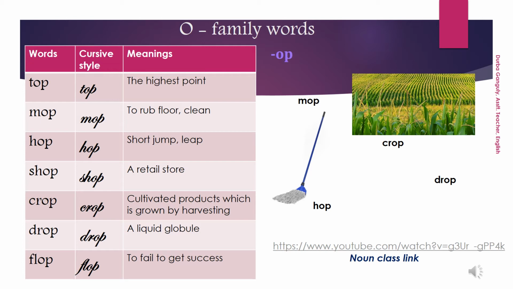And flop is also a known word for you, because we say that the movie is a flop movie or the movie is a hit movie. So when something does not get success, this is called flop. So you know the meanings now, and so please circle the noun again. Identify nouns and circle them.